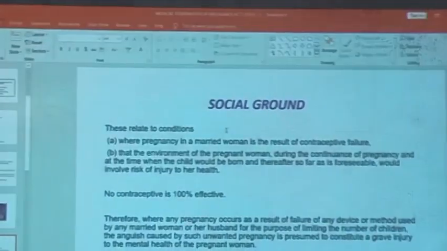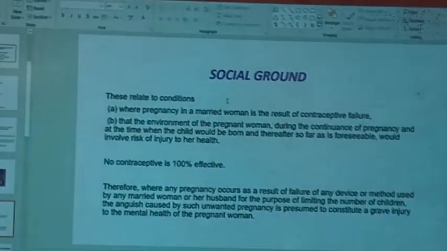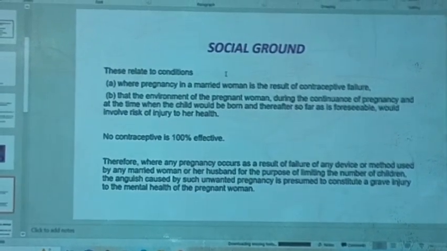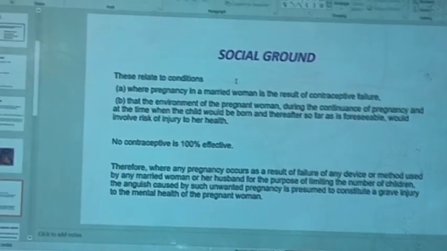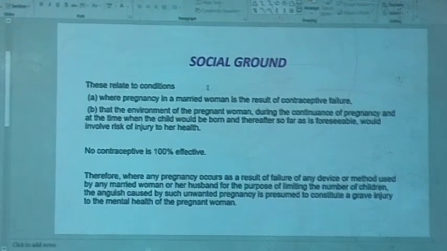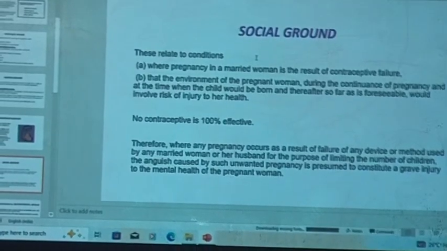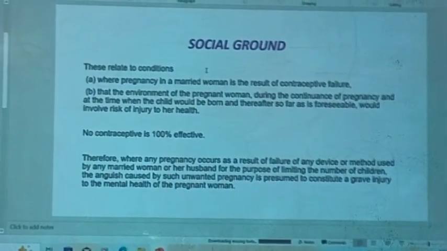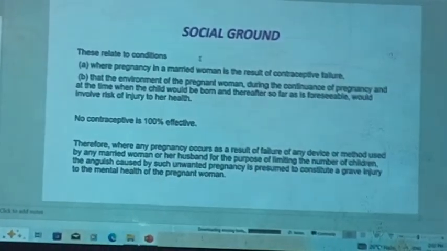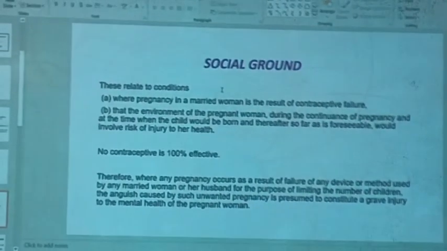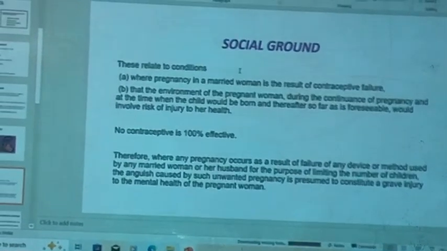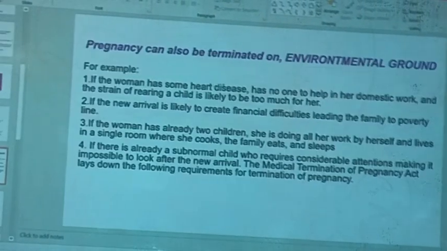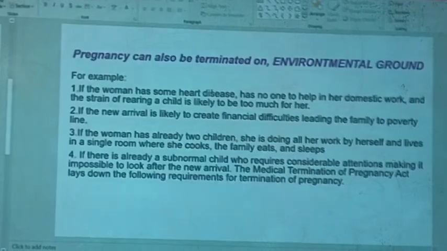Social ground: these relate to conditions where pregnancy in a married woman is the result of contraceptive failure, and second, the environment of the pregnant woman. No contraceptive is 100% effective. Therefore, where any pregnancy occurs as a result of failure of any device or method used by any married woman or her husband for the purpose of limiting the number of children, the anguish caused by such unwanted pregnancy is presumed to constitute a grave injury to the mental health of the pregnant woman.